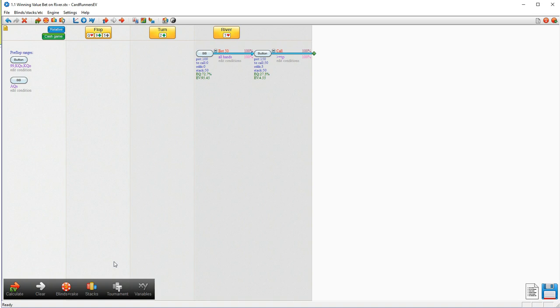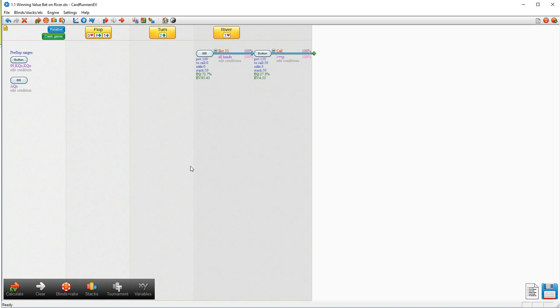The first thing we need to know is that we've modeled here for a river scenario. So we're ignoring any of the action on the earlier streets. However, we're going to assume that the board texture runs out Queen 9-5 rainbow, 2 of clubs on the turn, and 3 of hearts on the river. We're also going to assume that we are out of position and first to act in the big blind, whereas our opponent's on the button.